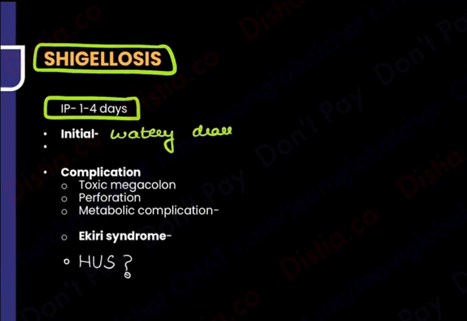Initially it's a kind of watery diarrhea, and gradually you will realize that this has ended up in dysentery. But what after that? If it is not treated, and in most cases, even before antibiotics, supportive treatment is also good enough. So when you have dysentery, what are the complications that can happen in the intestine? There can be infection, there can be toxic megacolon, there can be perforation, there can be metabolic complications because the patient is having so much water, fluid and electrolyte loss.